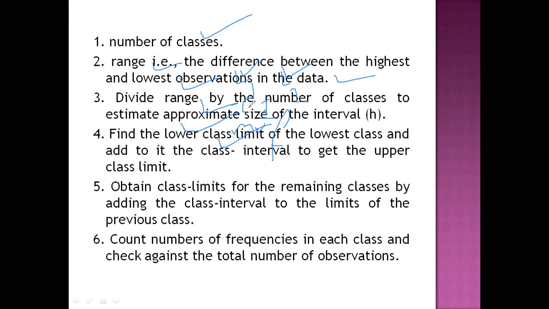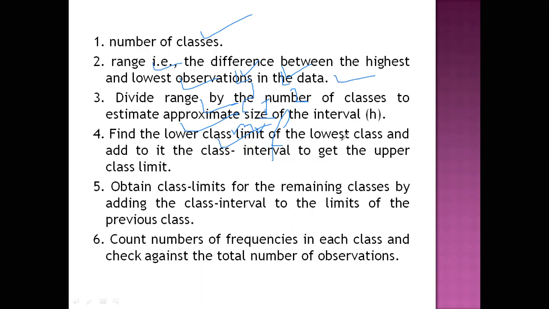divided by the number of classes. Whatever range you get from the data, you have to divide the range by the number of classes to estimate the approximate size of the interval. Here h implies the height of the class interval. All these steps we will follow in order to construct a continuous series table.